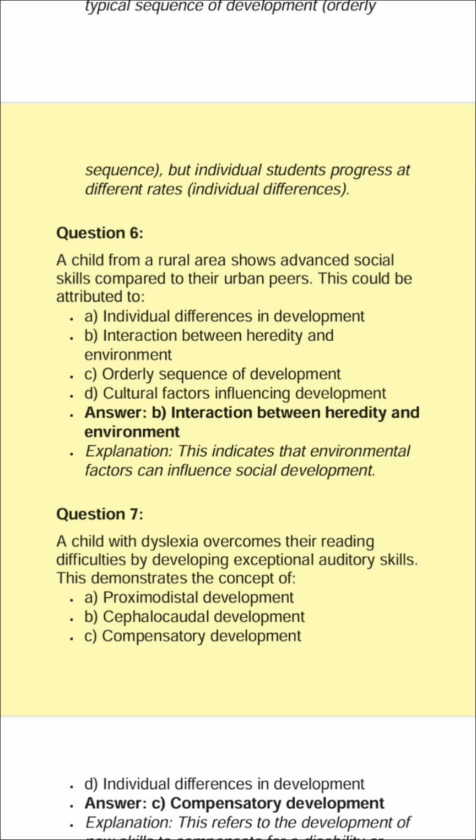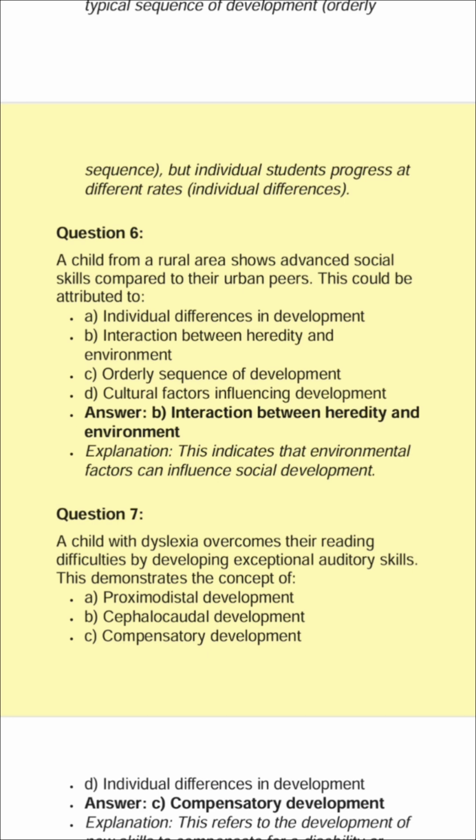Question 6. A child from a rural area shows advanced social skills compared to their urban peers. This could be attributed to A. Individual differences in development. B. Interaction between heredity and environment.